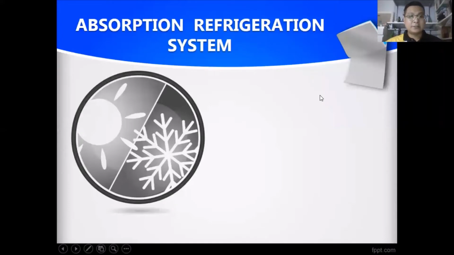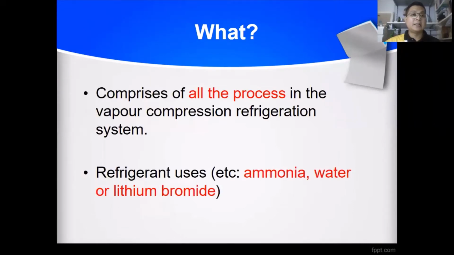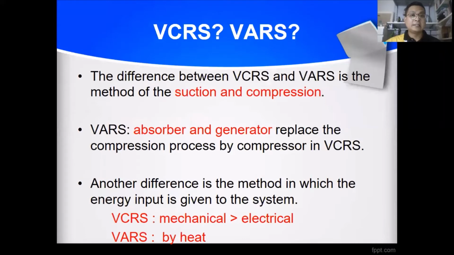That is the introduction of chapter 5, before we go to the absorption refrigeration system. So now you know the difference between the compression refrigeration system and the absorption refrigeration system. These are the two types of refrigerator.